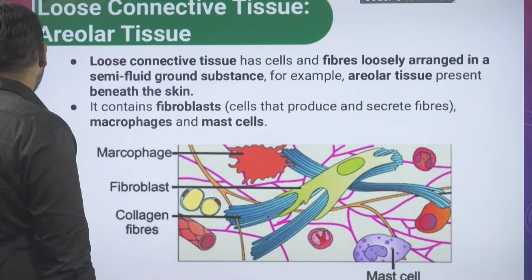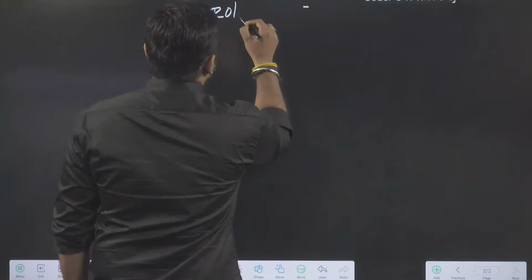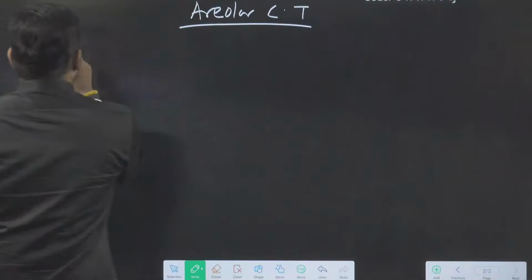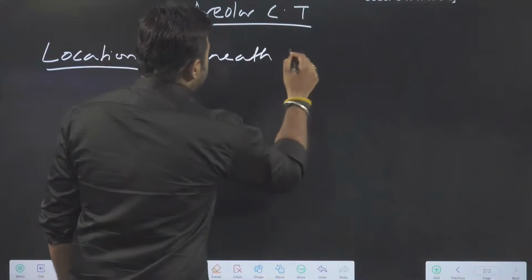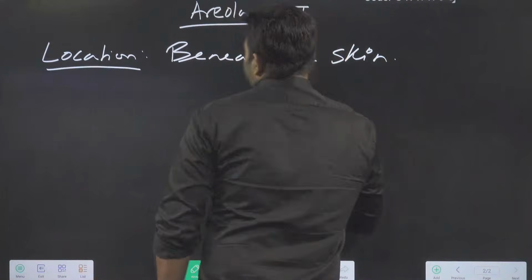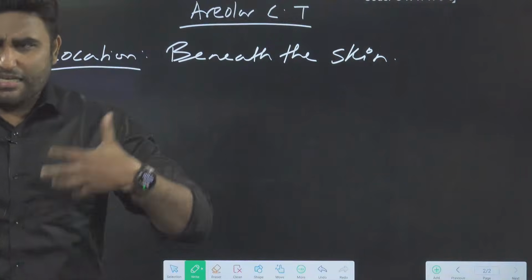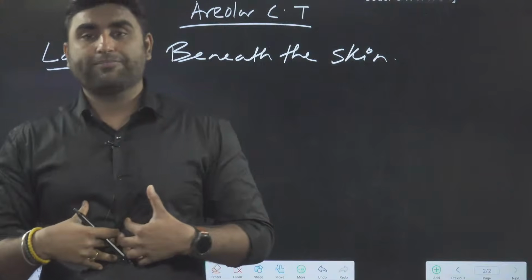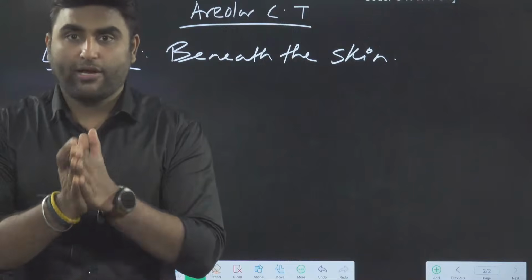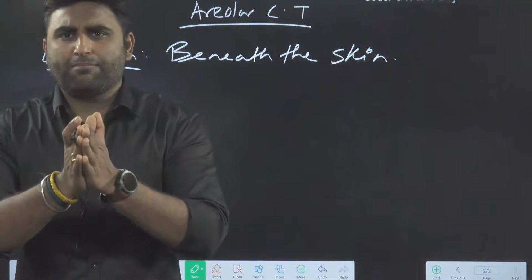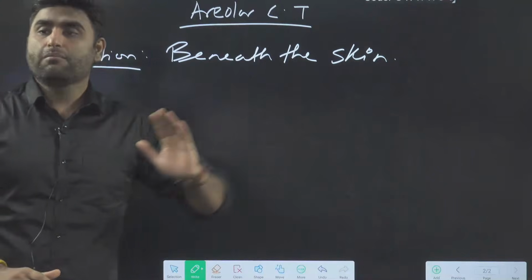So what we will say here is, areolar connective tissue. First of all, location. What is the location? We will say beneath the skin. See, this is the primary location. Internally at other parts also you are going to see, like supporting the blood vessels, surrounding the nerves. There also you will see areolar connective tissue. But in the NCERT example, the primary location is given, the main location. Mainly present beneath the skin, below the skin.